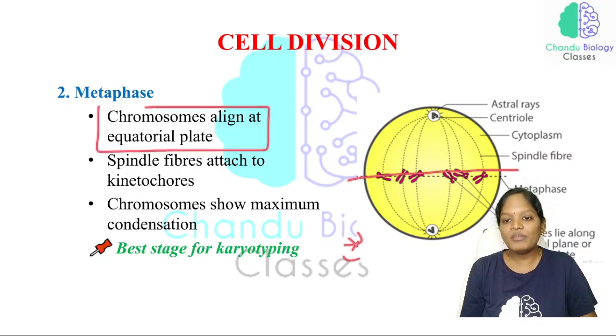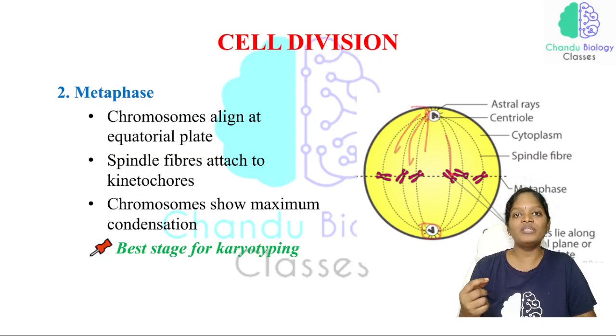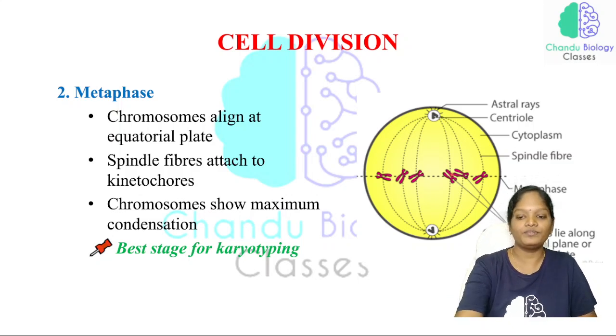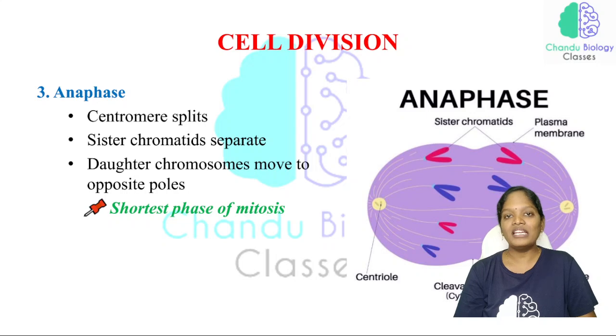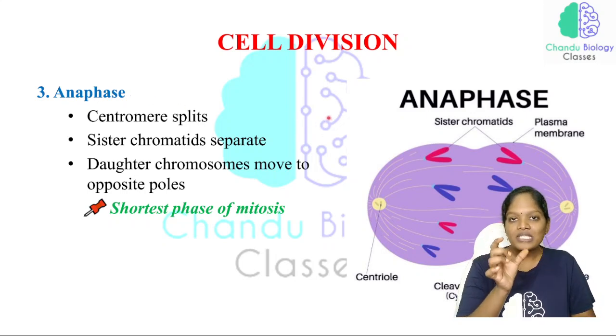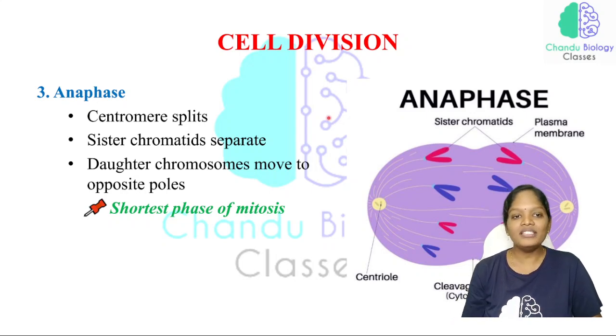All the chromosomes are aligned at the central point, that is at the equatorial plate, and the centrioles at the opposite poles are secreting the spindle fibers, and the spindle fibers get attached to the kinetochore, which is a structure forming at the centrosome. Now the third important phase coming under karyokinesis is anaphase. Here, the chromosomes which were aligned at the equatorial plate are now segregated into chromatids. That is what we call the centromere split.